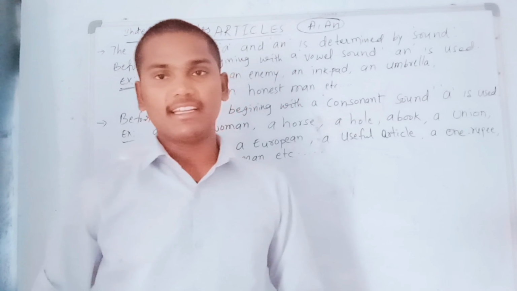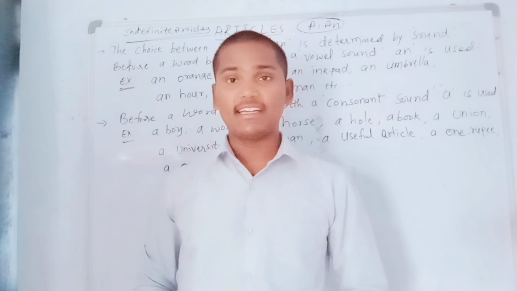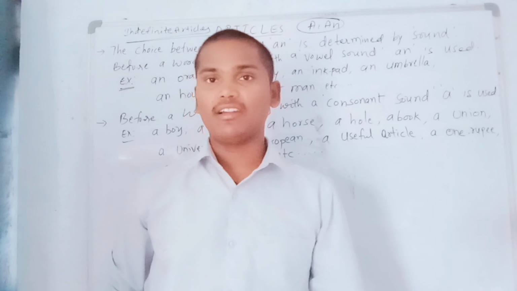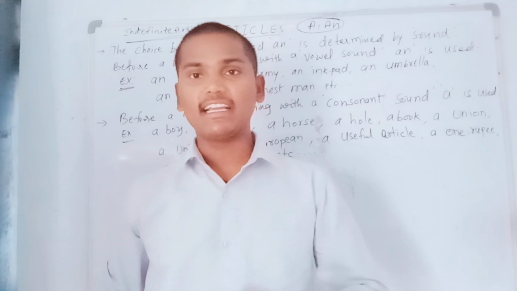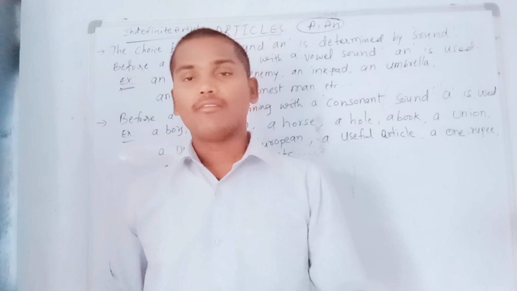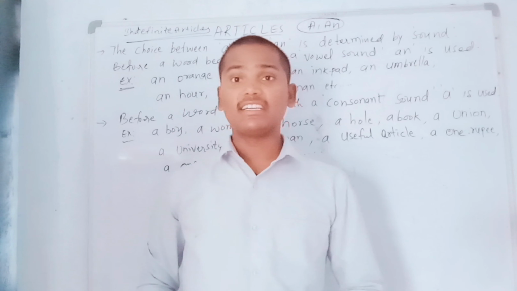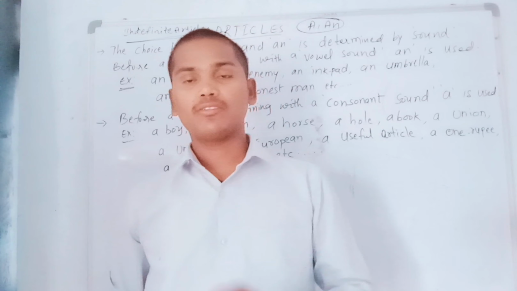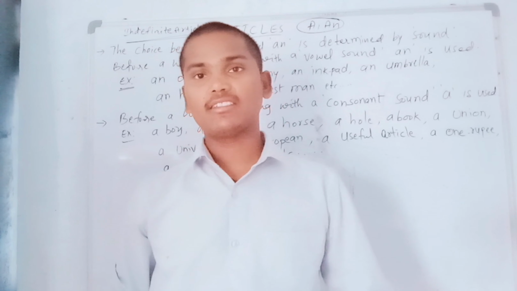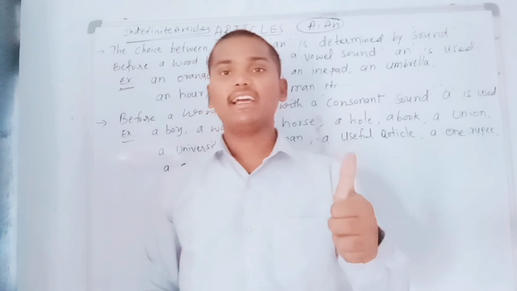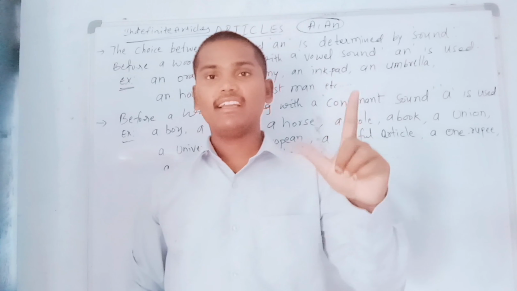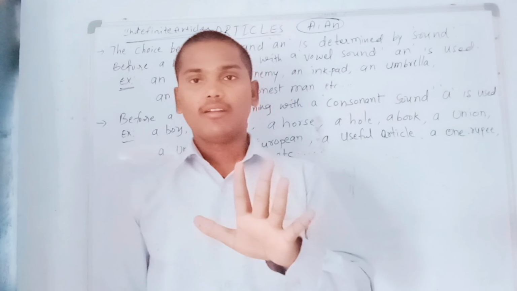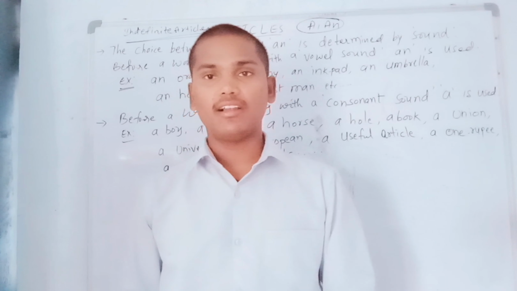I hope you can definitely understand. But here we may get a confusion. I'm talking about vowel sound and consonant sound, but if we consider English vowel and consonant sounds, we may go wrong. We should consider Telugu alphabet vowel and consonant sounds. For example, in English we have two kinds of letters: one is vowels and the second is consonants. A, E, I, O, U, these five letters we usually call vowels in English. The rest of the 21 letters we call consonants.